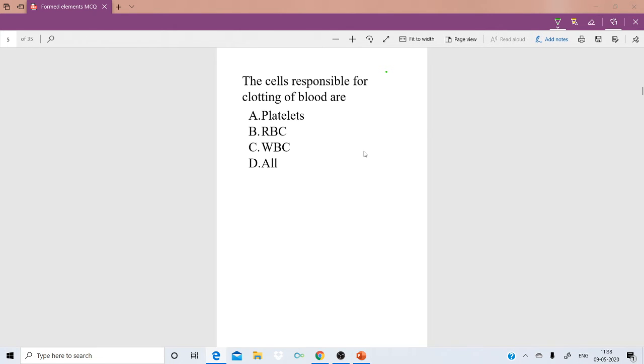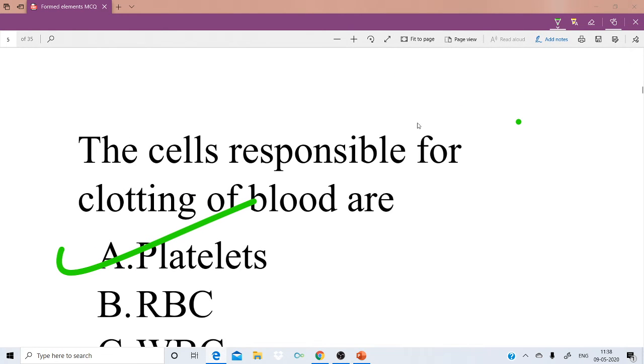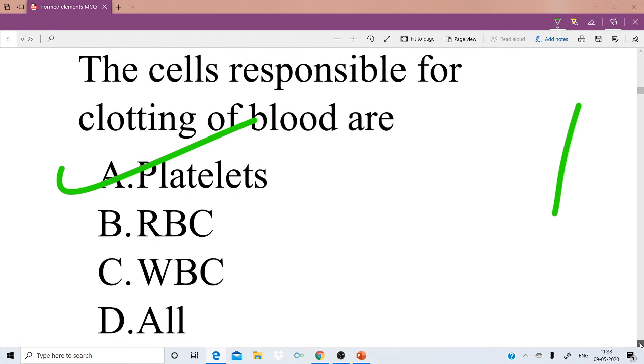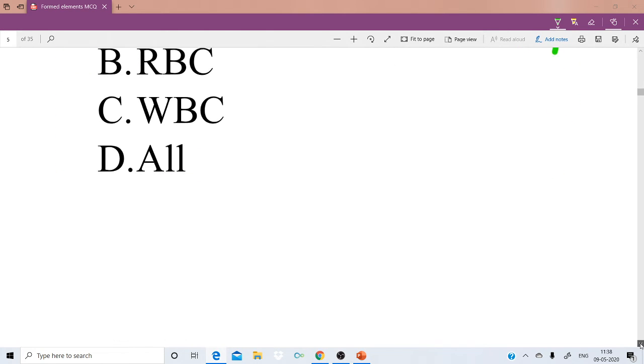So they are platelets. Platelets are responsible for clotting of the blood. Next question.